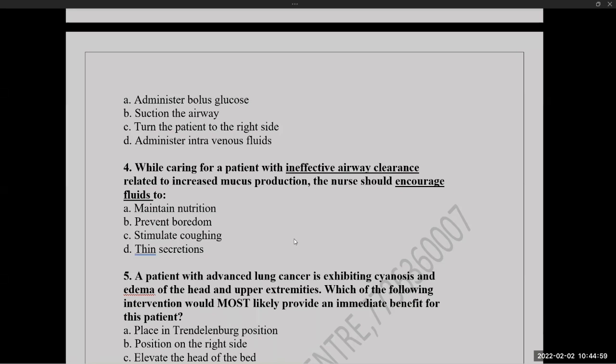Cystic fibrosis, asthma, pneumonia, pulmonary edema, and COPD. What is the first management in ineffective airway clearance? What is the immediate nursing intervention? That is encouraging the client with fluid.